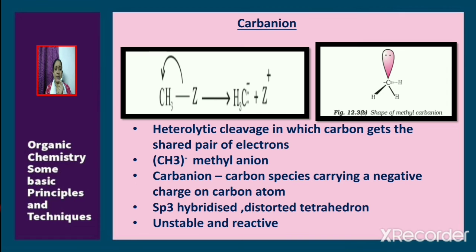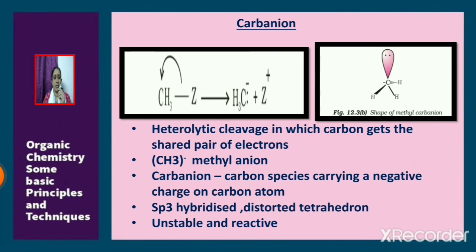So heterolytic cleavage can result in the formation of either carbocation, that is carbon with a positive charge, or it can lead to the formation of carbanion, that is carbon with a negative charge. Carbanions are also of three types: primary, secondary and tertiary. For example, ethyl carbanion is primary, whereas isopropyl carbanion is secondary, and tertiary butyl carbanion is tertiary. In the case of carbanions, the order of stability is primary greater than secondary greater than tertiary.